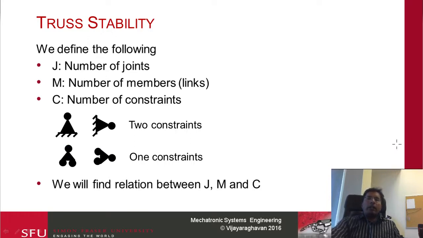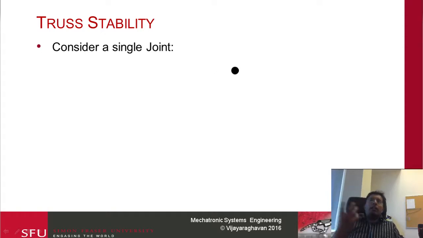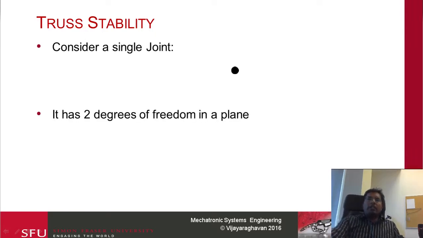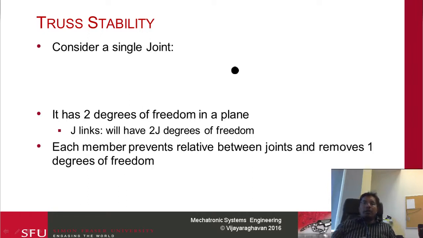We will try to find the relation between J, M, and C. If you consider just a single joint, it can move either horizontally or vertically. So that gives you 2 degrees of freedom. This is a plane consideration, so we want to add 2J, corresponding to each joint. Each member is going to be between 2 joints.